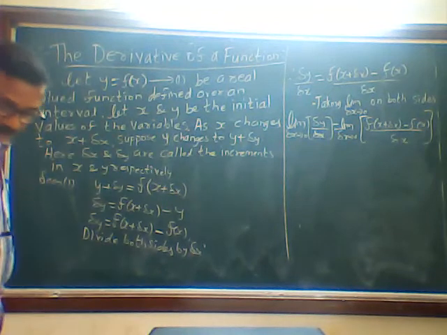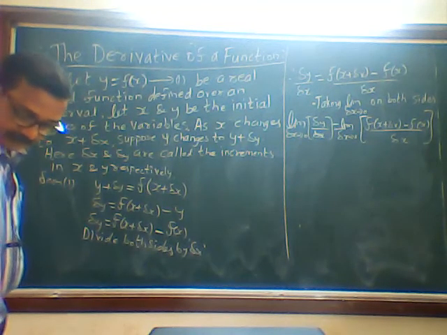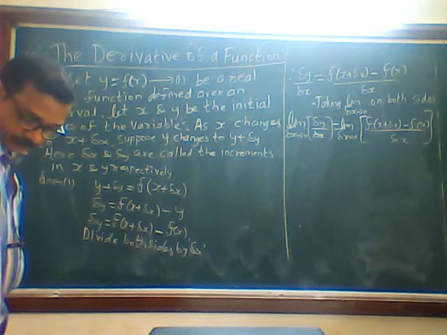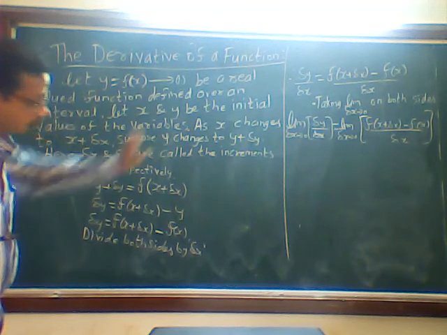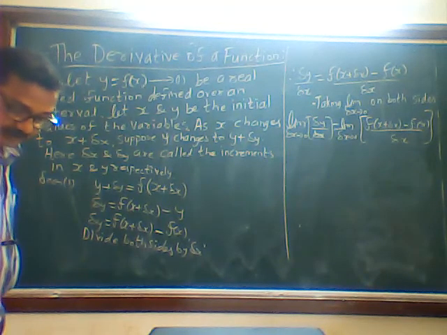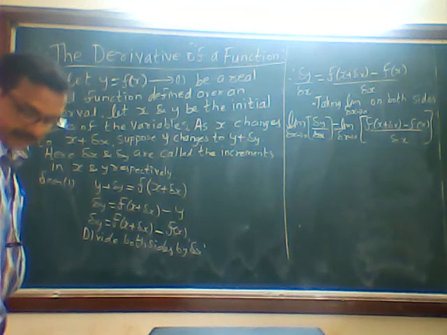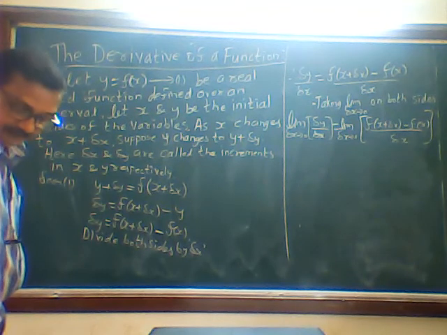Now, after that, if this whole thing exists, then it is called the derivative of y with respect to x, and is denoted by dy by dx or f dash of x.